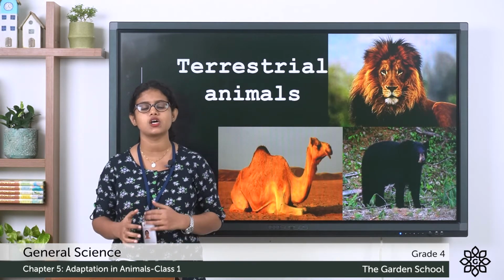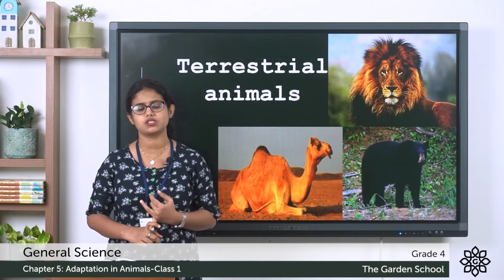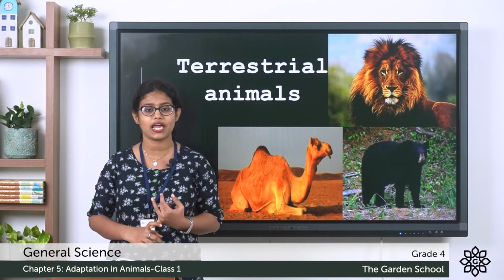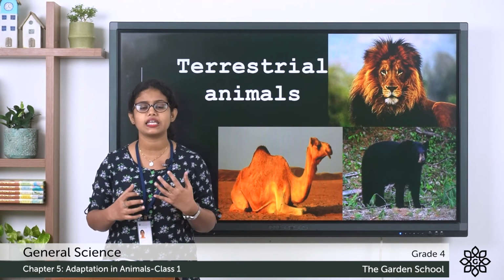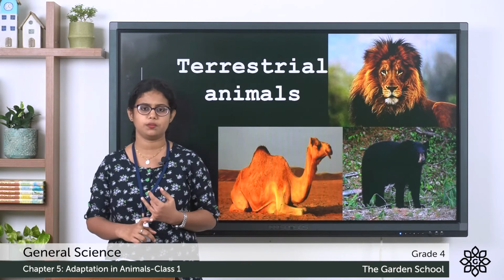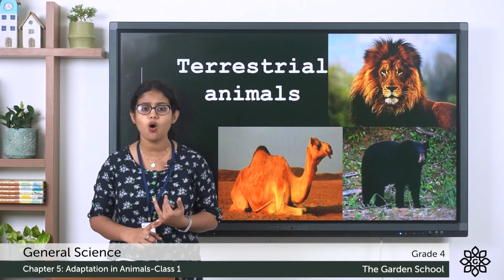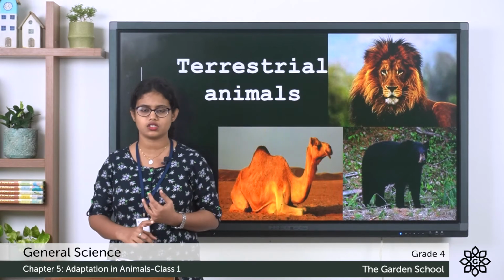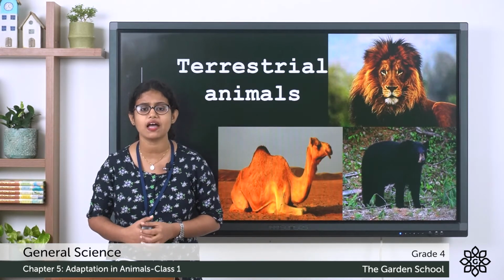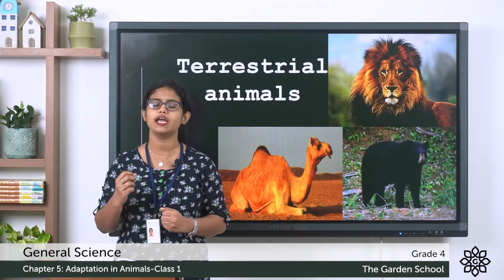So what are these terrestrial animals? Animals that live on land, we call them terrestrial animals. And most of these animals have legs, they can walk and they can run fast. And all these animals have some special features that help them to survive on land.